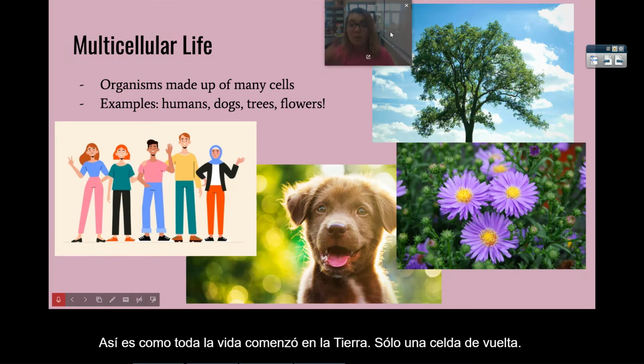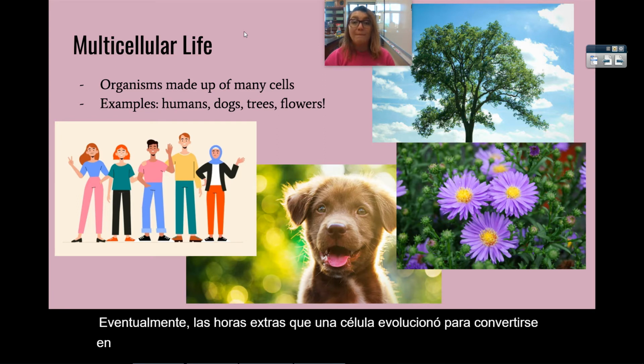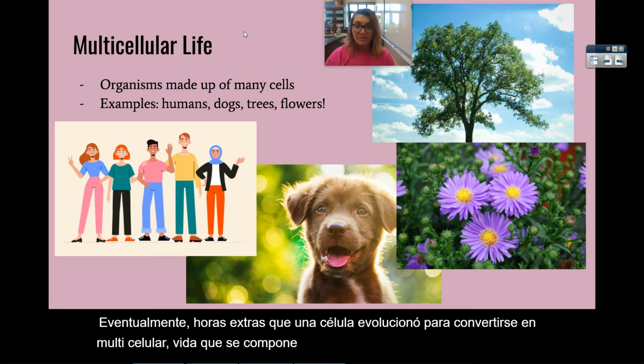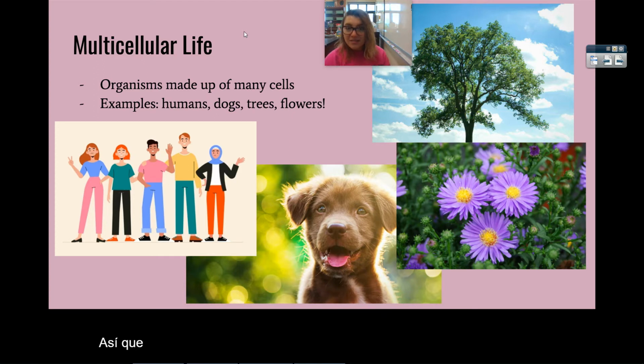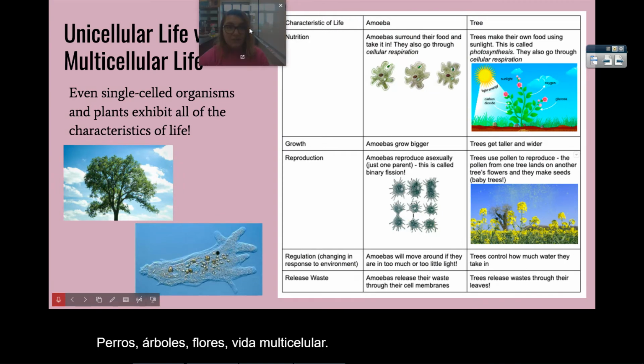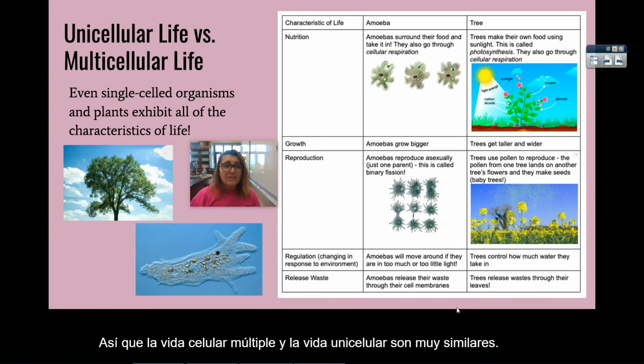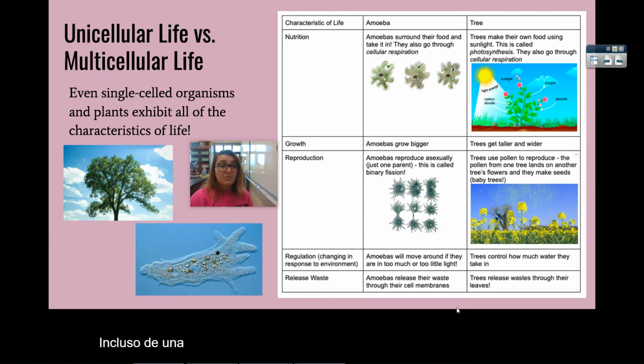Eventually, over time, that one cell evolved to become multicellular life, life that's made up of many cells. So some examples, humans, us, dogs, trees, flowers, multicellular life. So multicellular life and unicellular life are very, very similar. Even single-celled organisms exhibit those same characteristics of life.